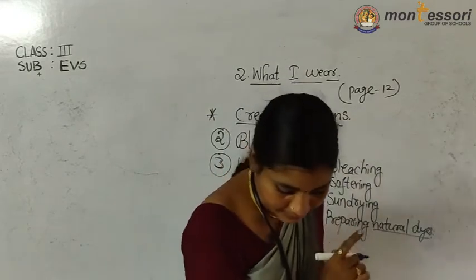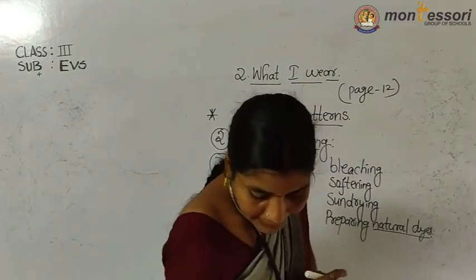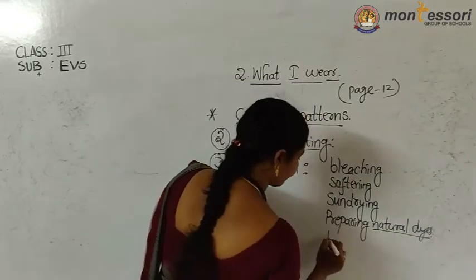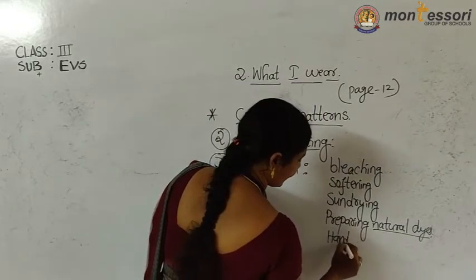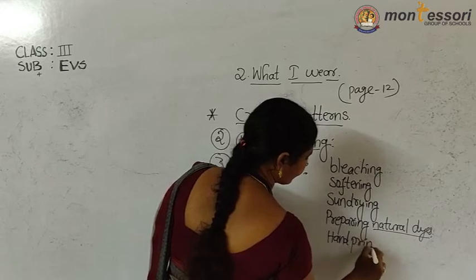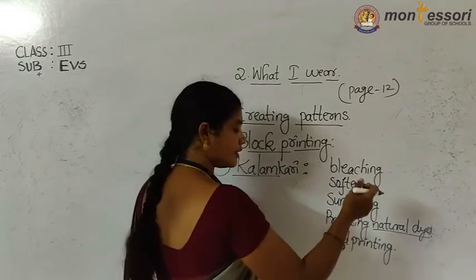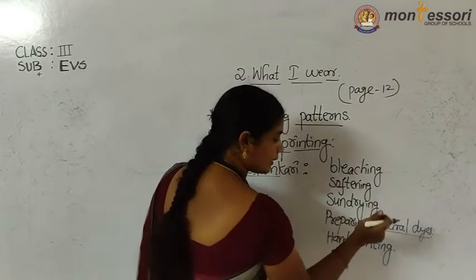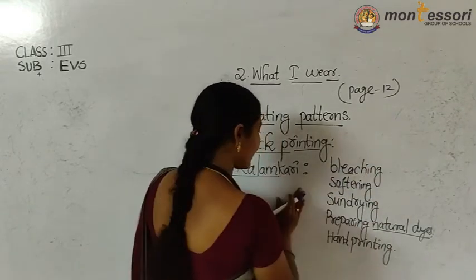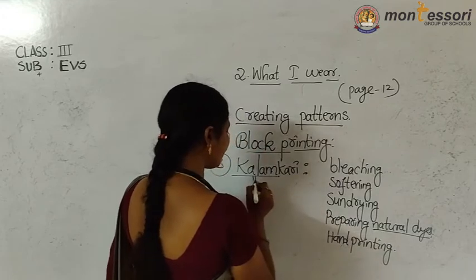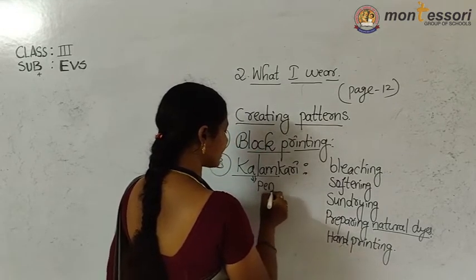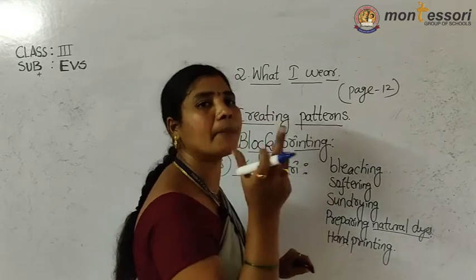Okay. Next thing is hand printing. Next method is hand printing by different patterns. With the help of that, then they are doing the printing on the cloth. Color means nothing but pen, children. In Hindi we are calling it kalam, pen.